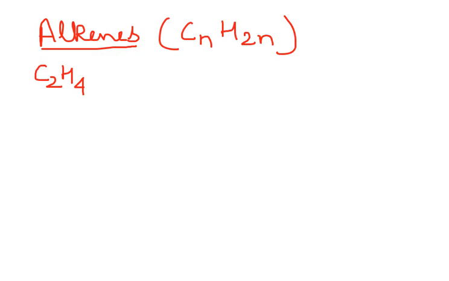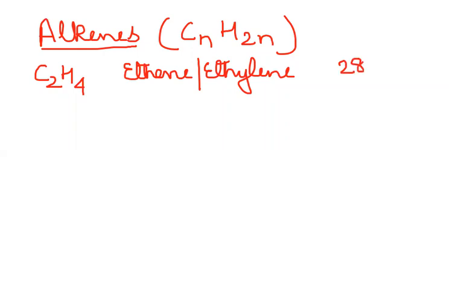So C2H4, if I go by the molecular mass, it is ethene, or also called ethylene, and the molecular mass for this compound is 28. The structural formula is C double bond C, with an H here, an H here, one H here and another hydrogen here. So this is the structural formula.